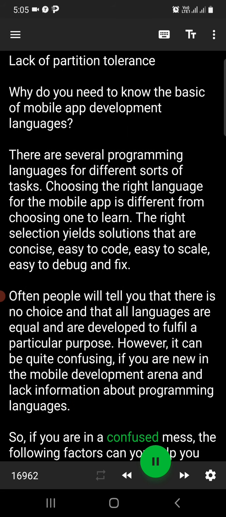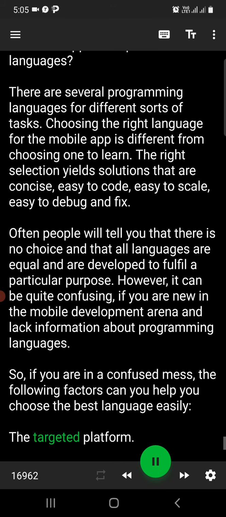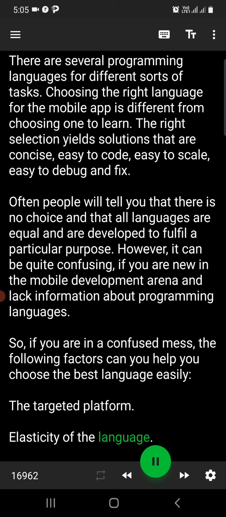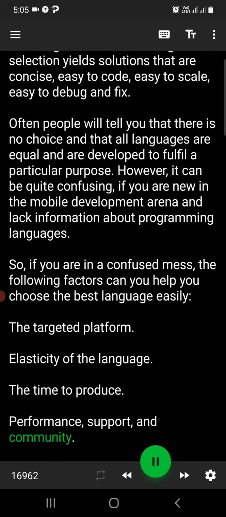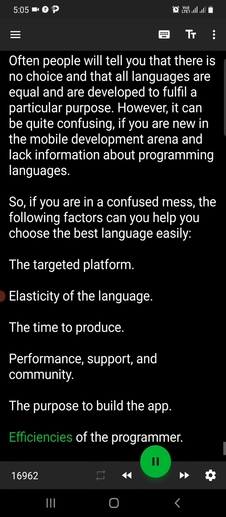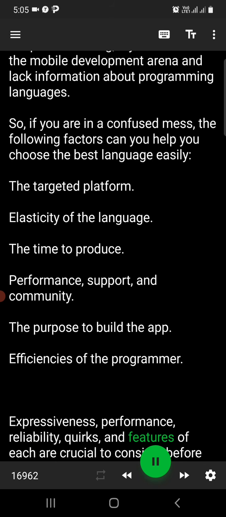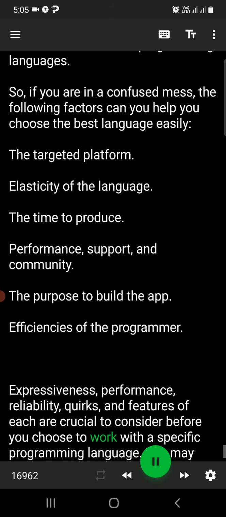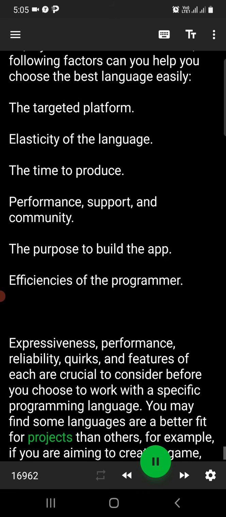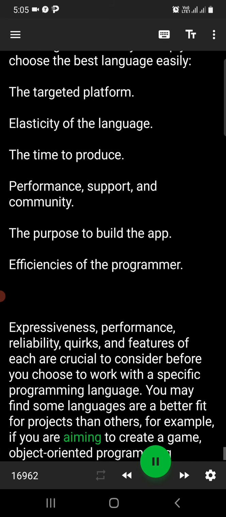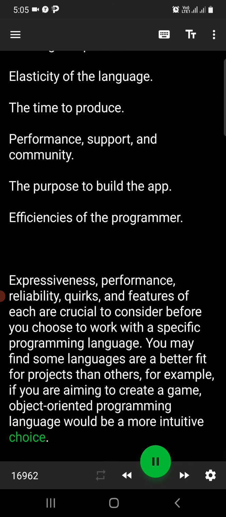So, if you are in a confused mess, the following factors can help you choose the best language easily. The targeted platform. Elasticity of the language. The time to produce. Performance, support, and community. The purpose to build the app. Efficiencies of the programmer. Expressiveness, performance, reliability, quirks, and features of each are crucial to consider before you choose to work with a specific programming language. You may find some languages are a better fit for projects than others. For example, if you are aiming to create a game, an object-oriented programming language would be a more intuitive choice.